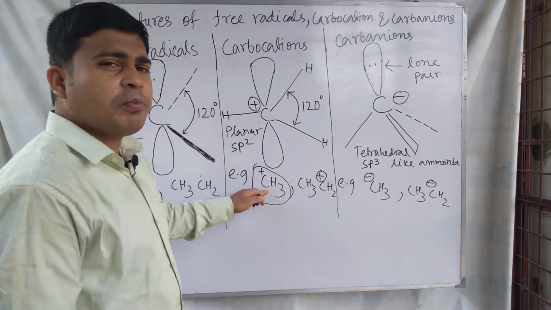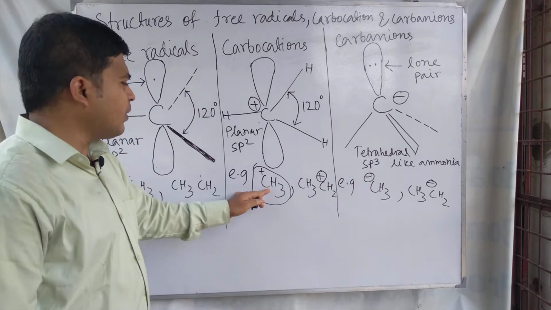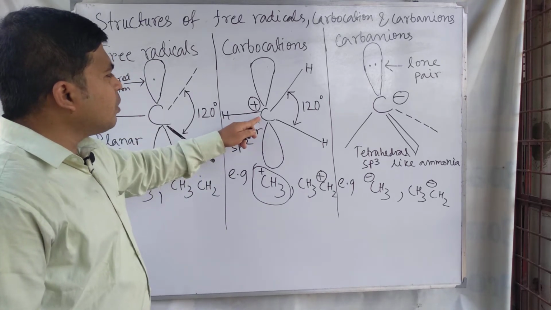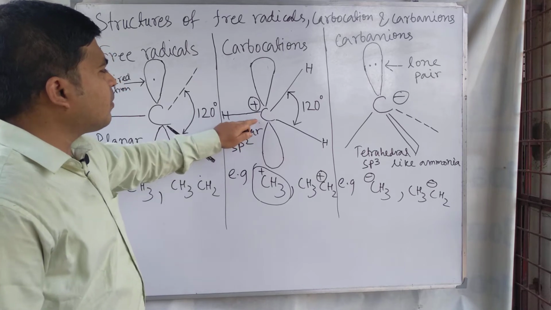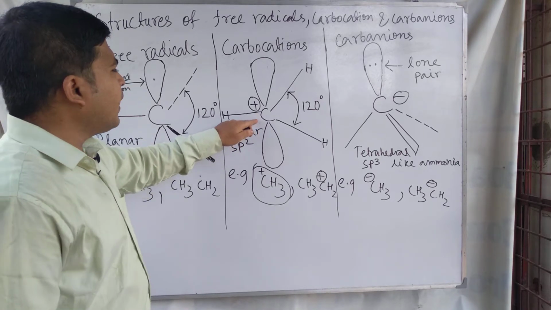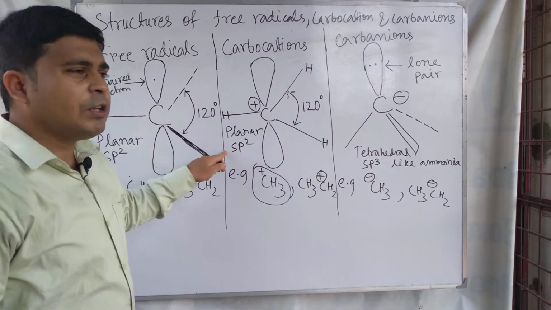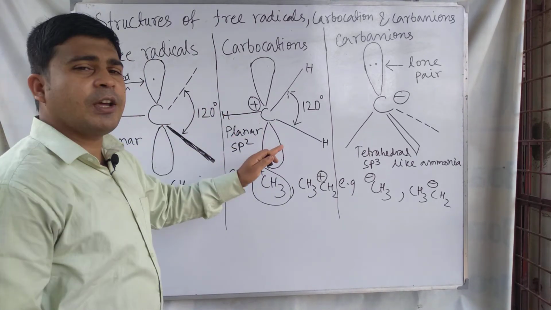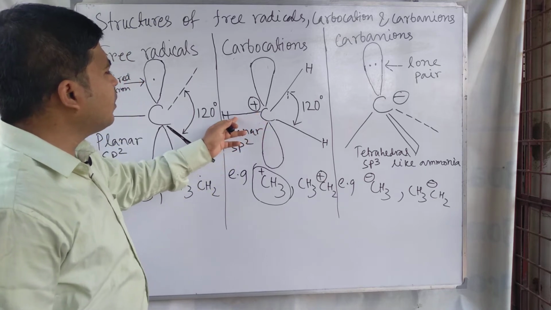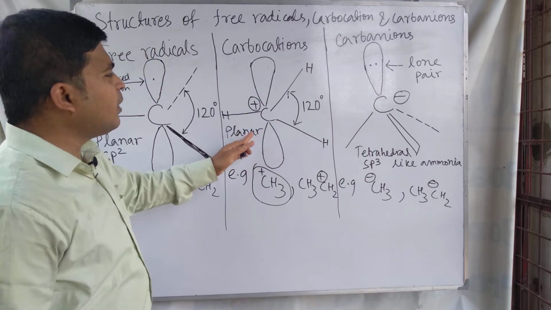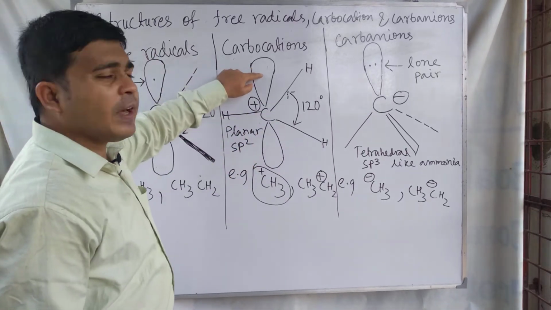In the case of methyl carbocation CH3 plus, the carbon atom bears a positive charge, and these three are called hybridized orbitals, 1, 2, 3, and this one is an unhybridized orbital.